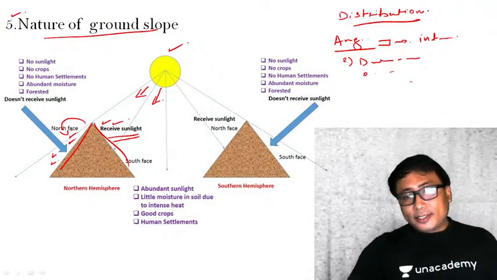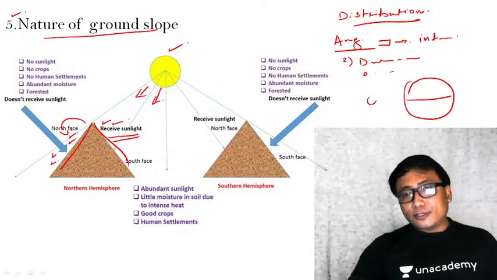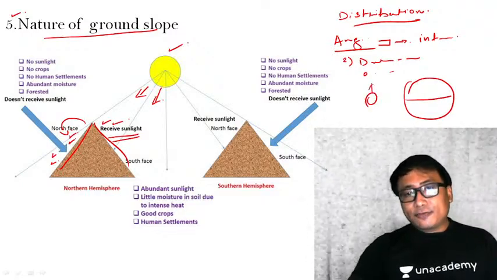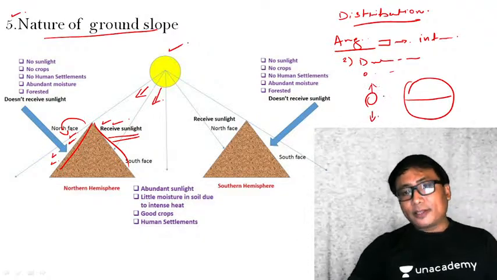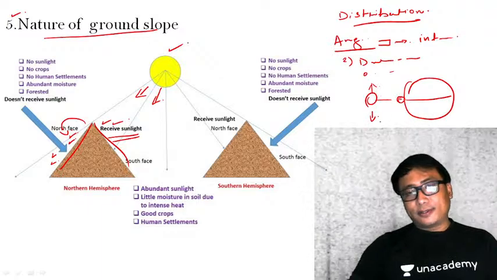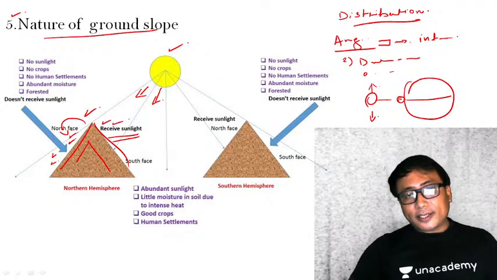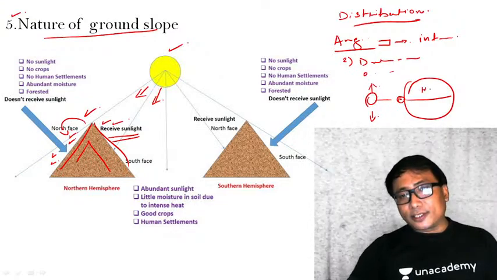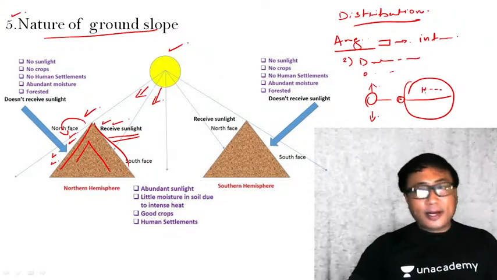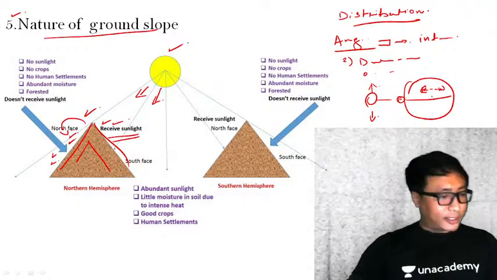See, this is my Earth, this is the equator, the sun insolation is here. Apparent shifting towards north and south is there, but it is always tied with the equatorial region. Now you see here, say for example this place, just consider the Himalayan mountain ranges. The orientation of the Himalayan mountain ranges is from east to west or west to east, you can say.